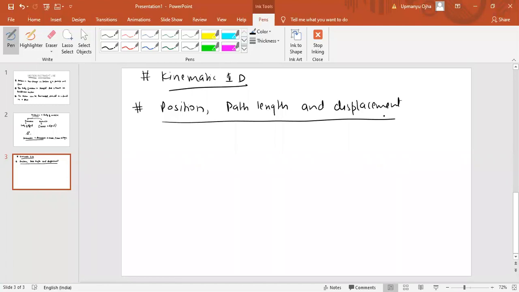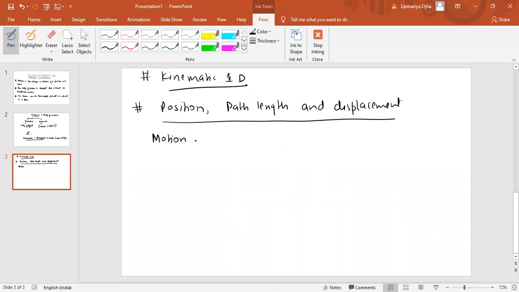So in kinematics 1D, we'll study position, path length, and displacement. First of all, what is position? Now we have studied motion. What is the motion of a body?